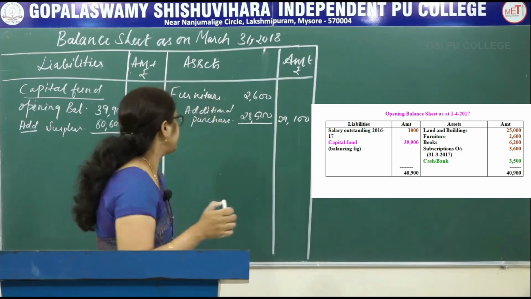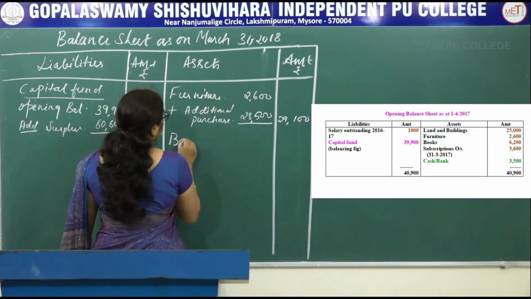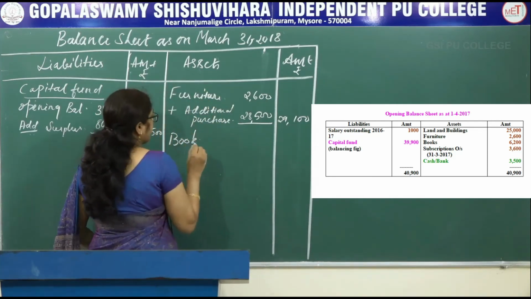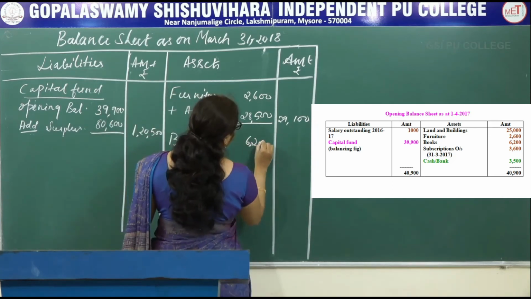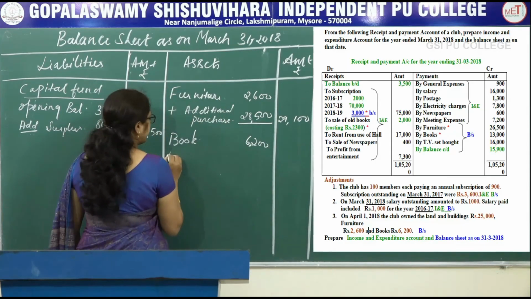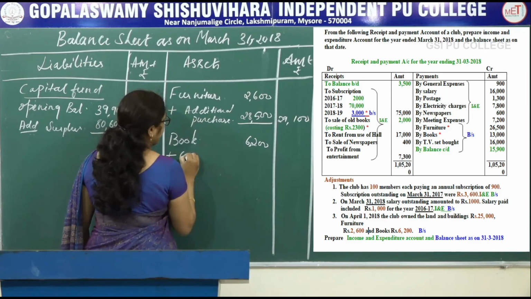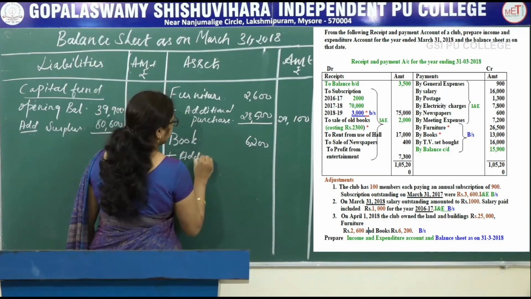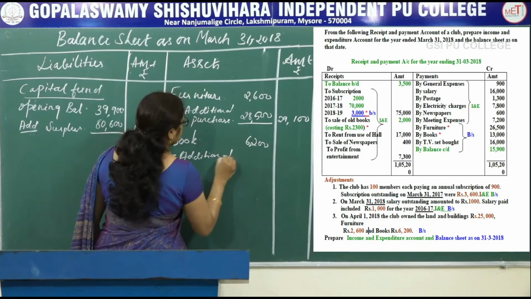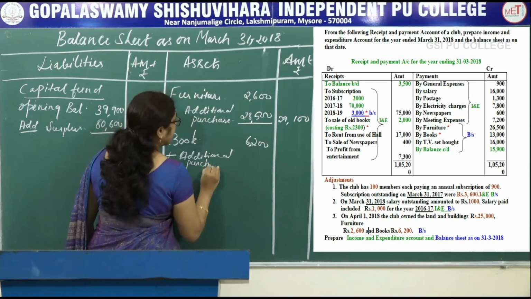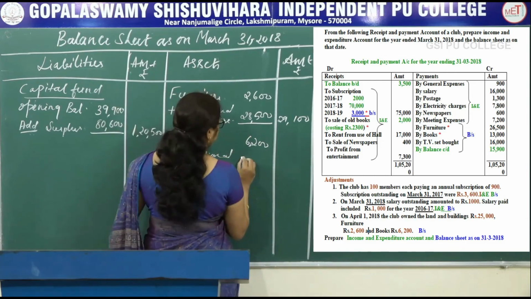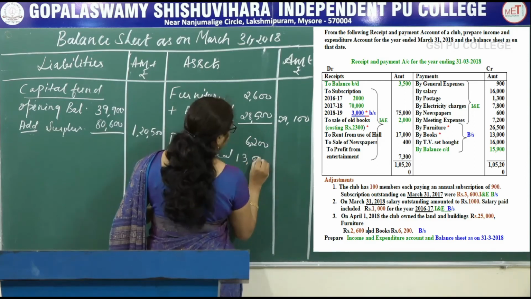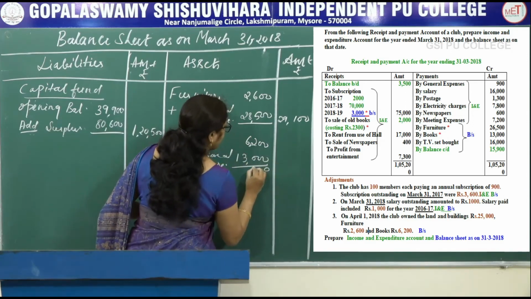First see the opening balance sheet. Book is there. Bring that book value 6,200. Current year purchase is there, additional purchase, it is given in the receipts and payment account, 13,000. When you add, you will get 19,200.